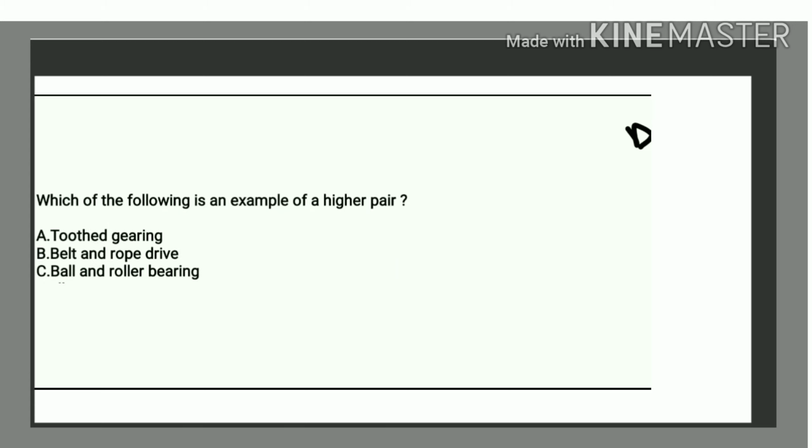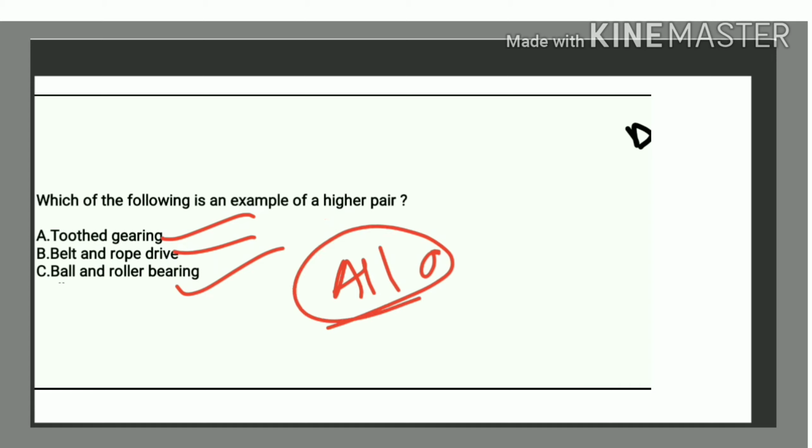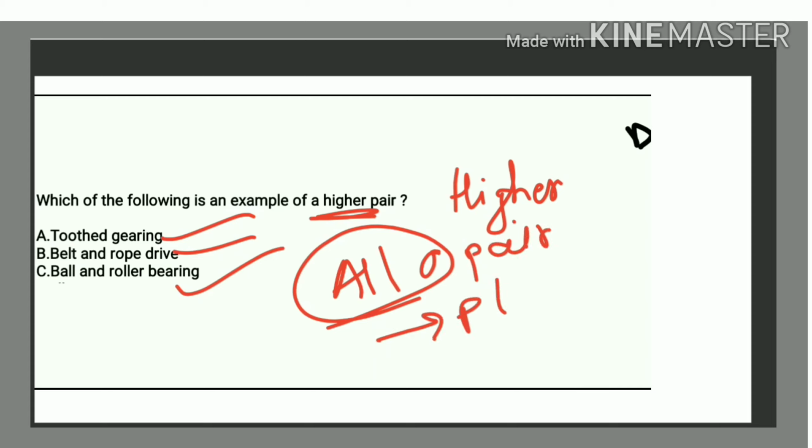Which of the following is an example of higher pair? Toothed gear, belt and rope drive, ball and roller. So all. These three all are examples of higher pair. We know in higher pair there is a point or a line of contact. Okay.